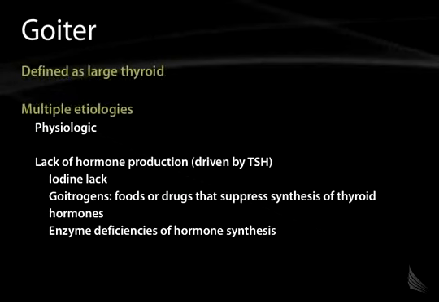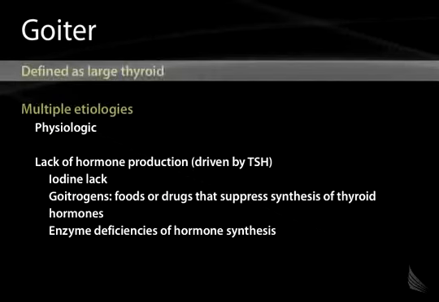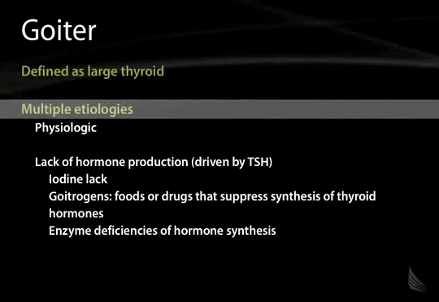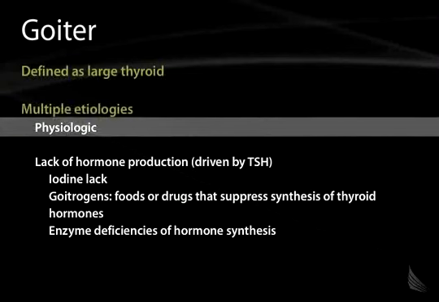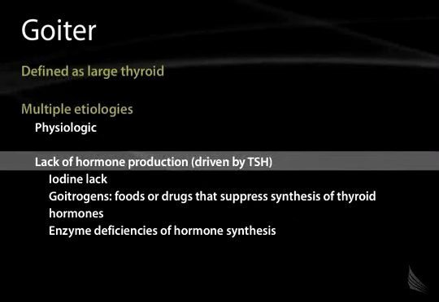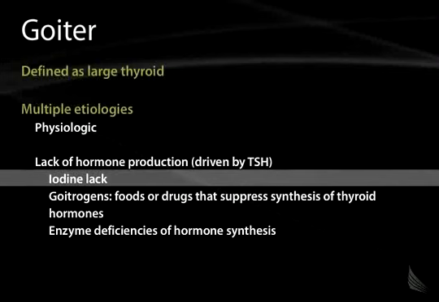Goiter. Goiter is simply a large thyroid. It has no implications in terms of thyroid function. There can be multiple etiologies for goiter. It may be physiologic. It can be in response to production of TSH in response to hypoactivity of the thyroid gland. So, for example, in certain endemic areas that have a deficiency of iodine, iodine lack can cause goiter.